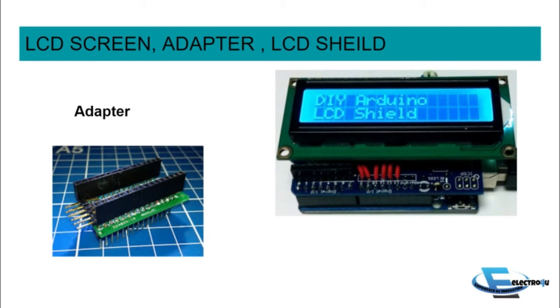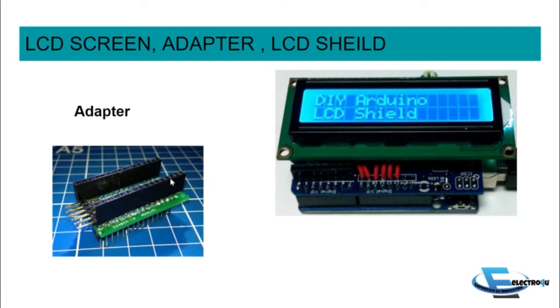Now the simplest and easiest way to use an LCD screen is through a parallel connection with the Arduino, and this work is done by the adapter. As you can see, the adapter has a lot of headers and pins.